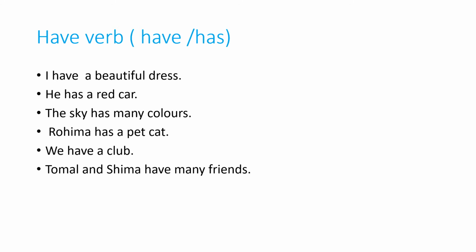And you have a question in your mind: when will have come and when will has come. So, if the subject is first person singular, that is I, then have will come. And for third person singular number, I have shown you he, she, it, or any names, then has will come. And with plural subjects, that is we, Tomal and Shima, have will come with them.